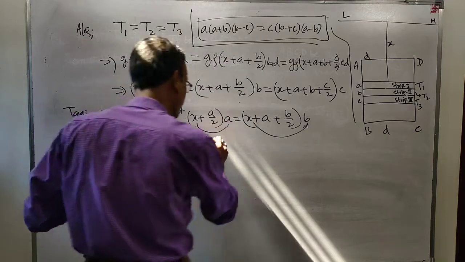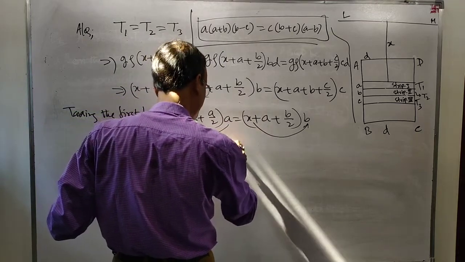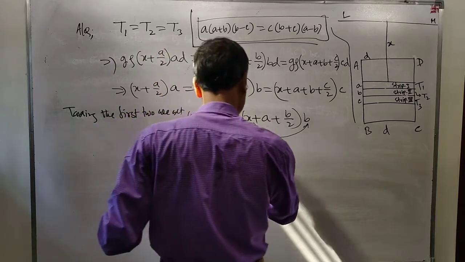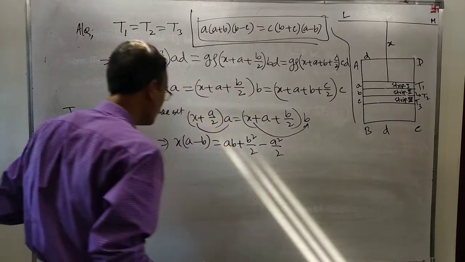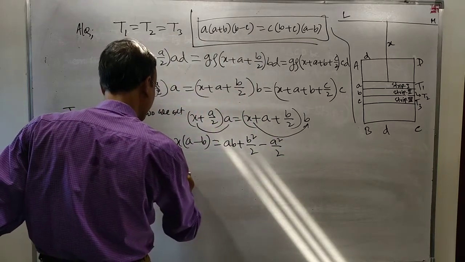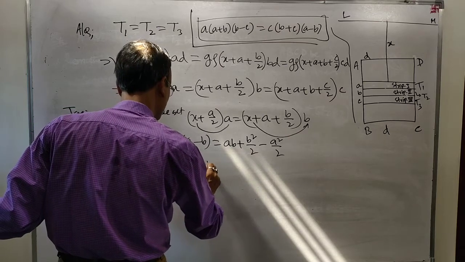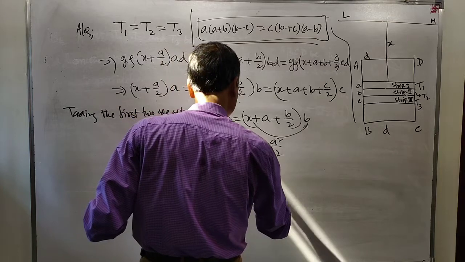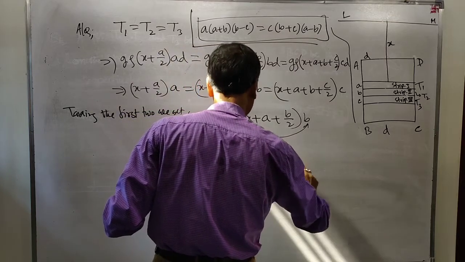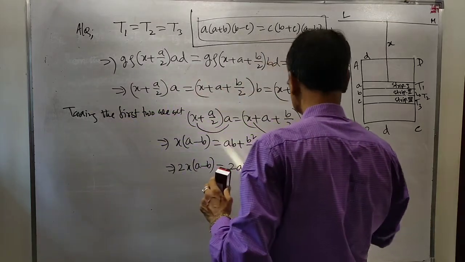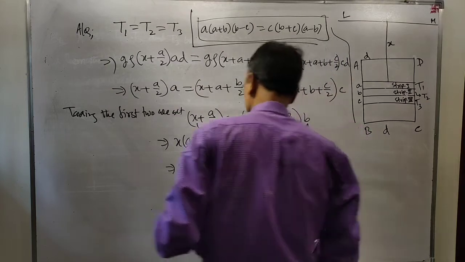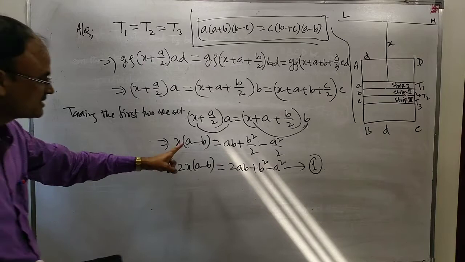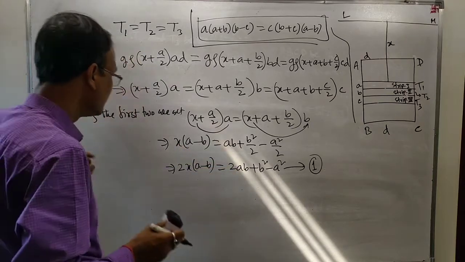This is equal to ab plus b square by 2 minus a square by 2. Or you may write twice x into a minus b equal to twice ab plus b square minus a square. Write it as number 1. Twice x, a minus b equal to this one.